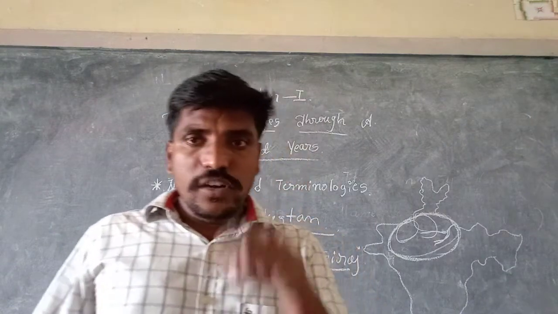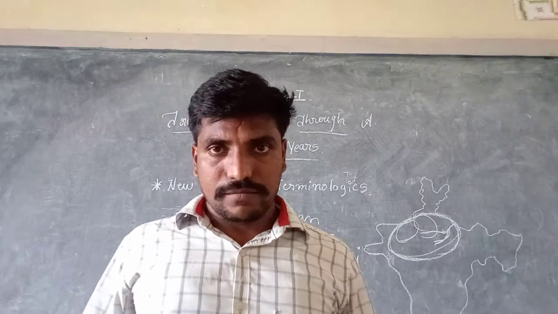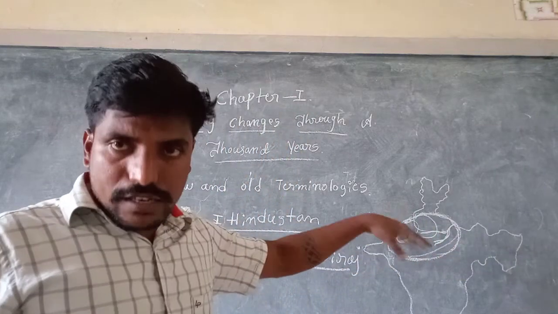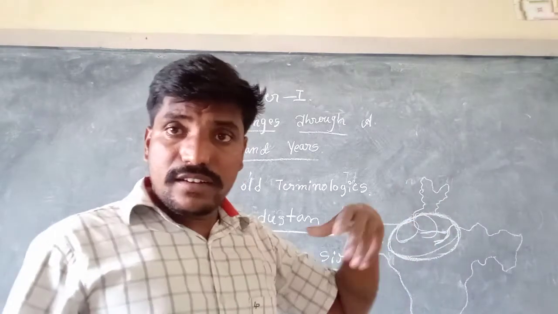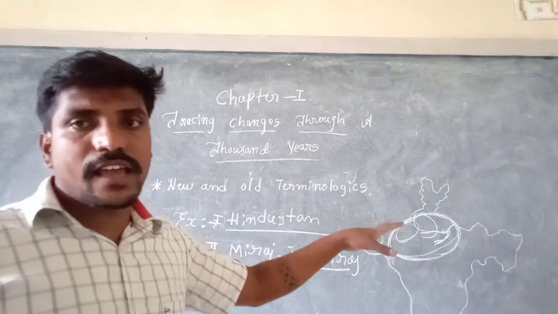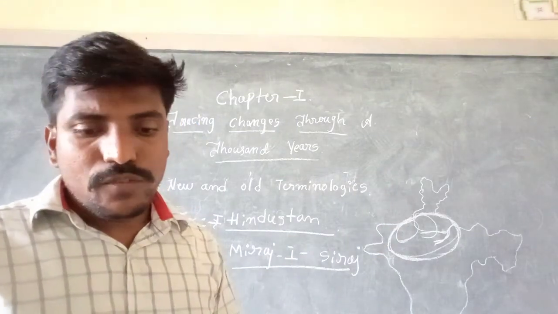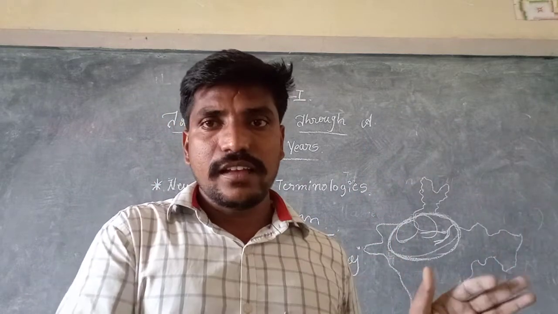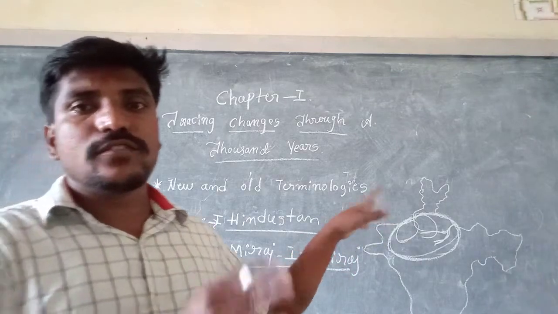According to him, Hindustan is only the area governed by the Delhi Sultans. In ancient times in Indian history, this area was ruled by the Delhi Sultans. So according to Minhaj-i-Siraj, he used the word Hindustan only for this area. According to us, Hindustan is the complete India, but according to him, this area is only Hindustan.